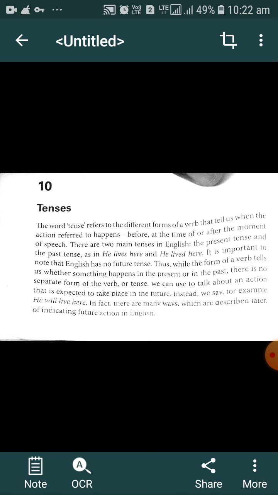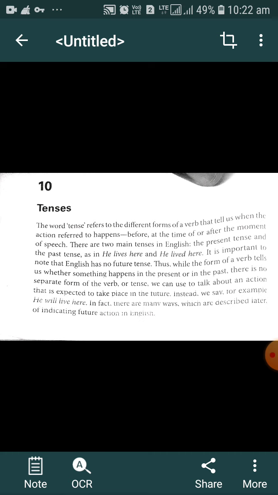We generally use four forms of present tense and four forms of past tense: simple present tense, present continuous tense, present perfect tense, present perfect continuous tense. That is the four sub forms of present tense. In the same way, there are also four sub forms of past tense: simple past tense, past progressive tense, past perfect tense, past perfect progressive tense.